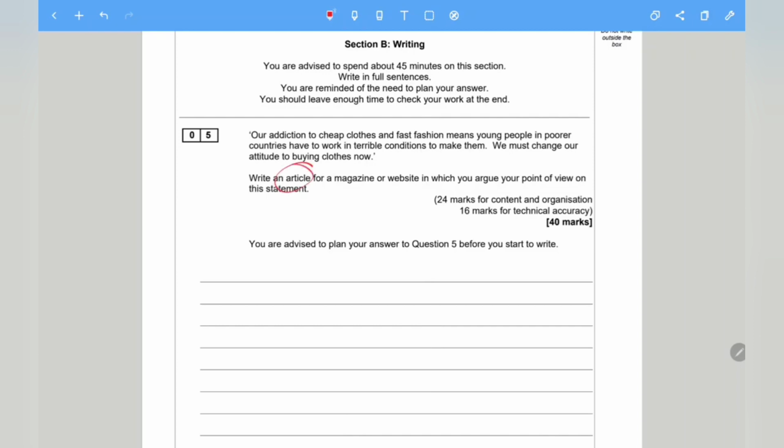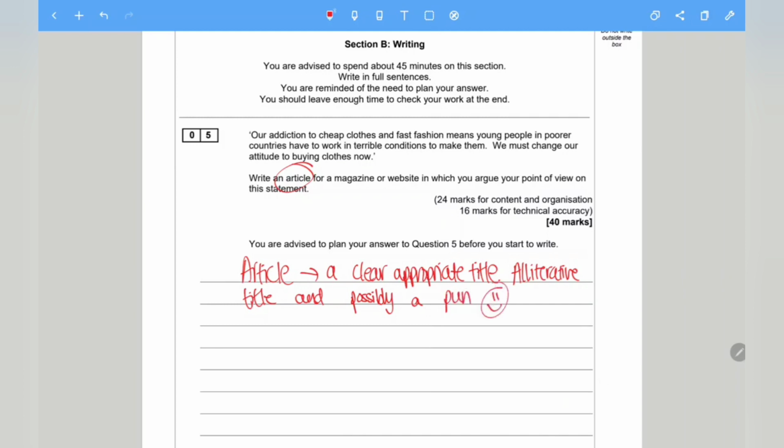Now when writing an article, the first thing you need to include, of course, is a clear, appropriate title. Okay, now the title that you think of, preferably it may be an alliterative title, and possibly a pun. So you may want to see how you can use a pun. A pun is a play on the words, so it's like a joke with the words. So see if you can use a pun within your answer, because that can get you extra marks as well.